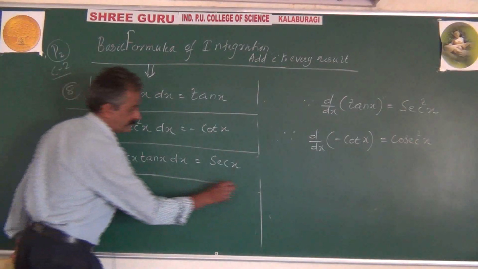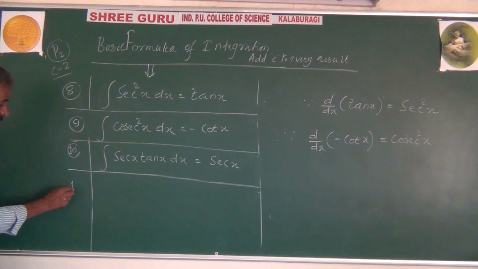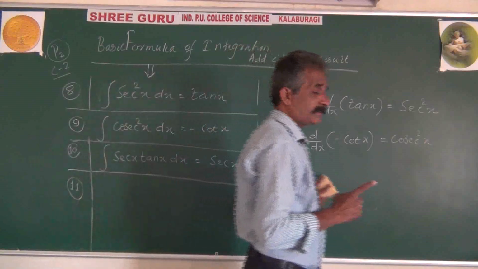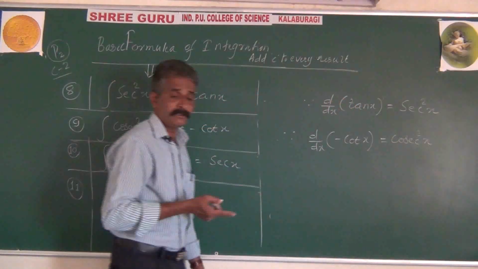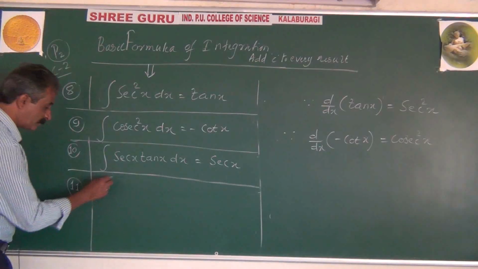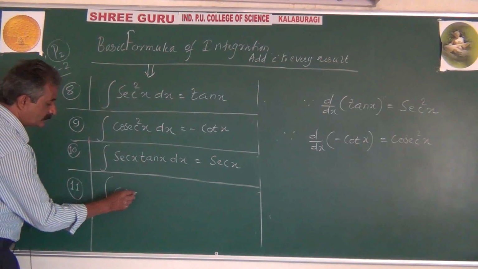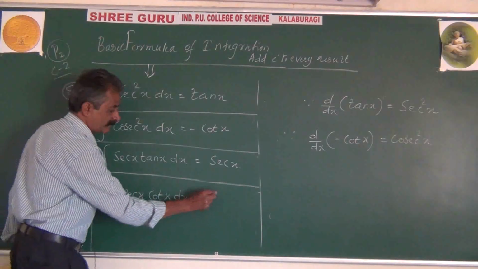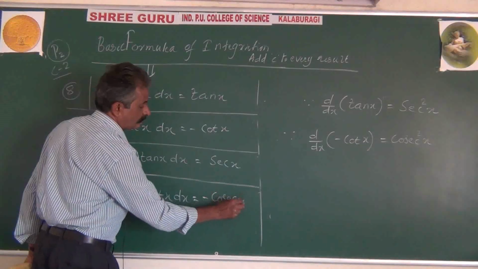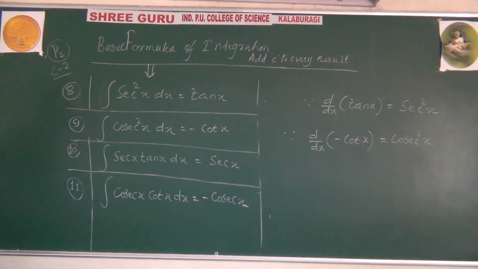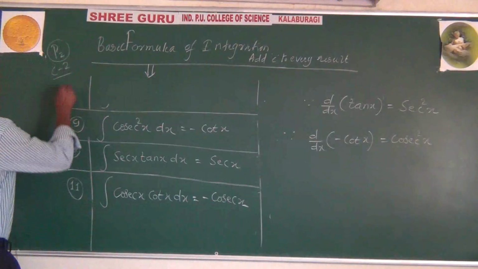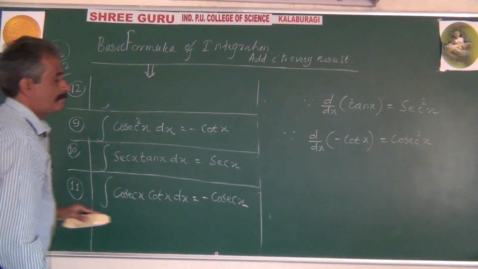I mean secant x. Formula number 11. Recall, what's the differentiation of cosec x from earlier days? Minus cosec x cot x. Now reversely, the integration of cosec x cot x will be equal to minus cosec x. Next, problem number 12.